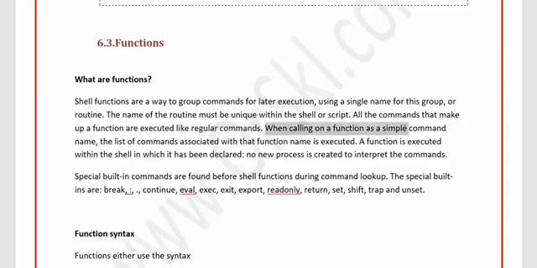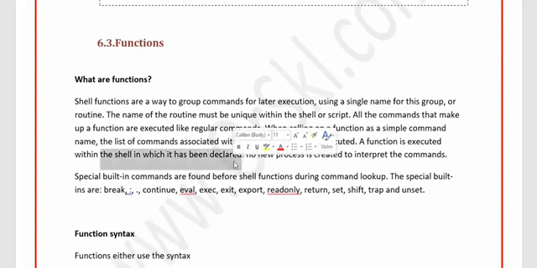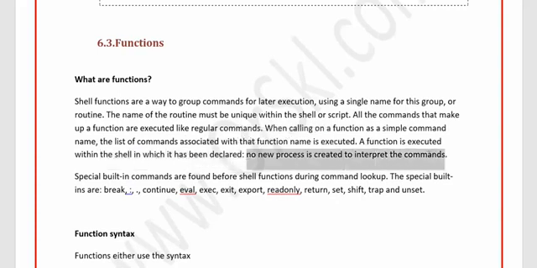When calling a function by a simple command name, the list of commands associated with that function name is executed. A function is executed within the shell in which it has been declared. No new process is created to interpret the commands. So whenever you call a function, the shell doesn't create a child process to execute it. It is executed within the shell itself, but only when you call it will it execute those commands.